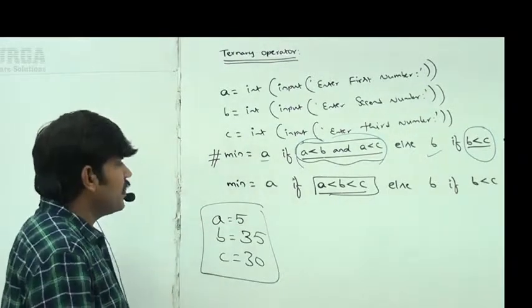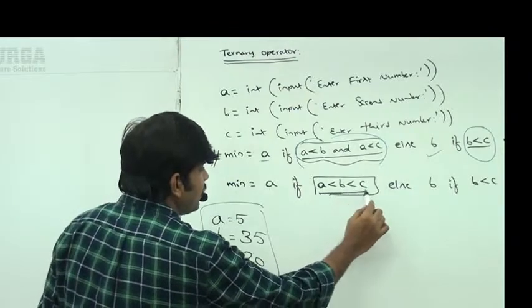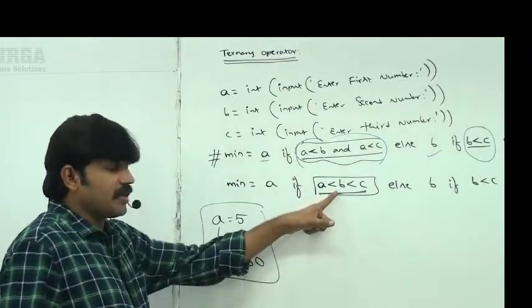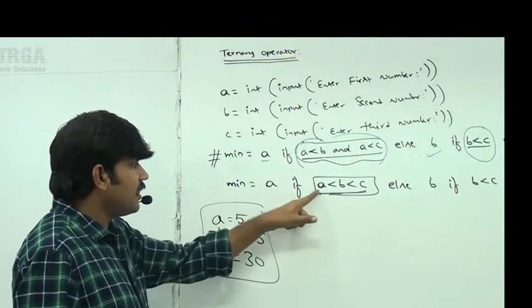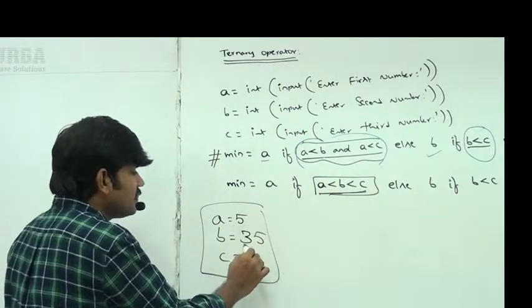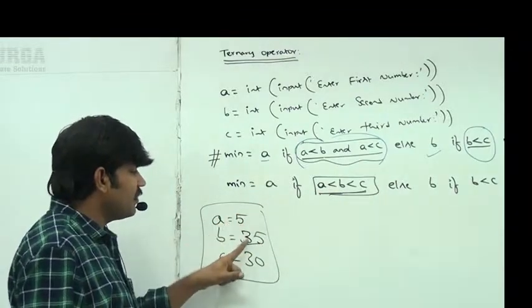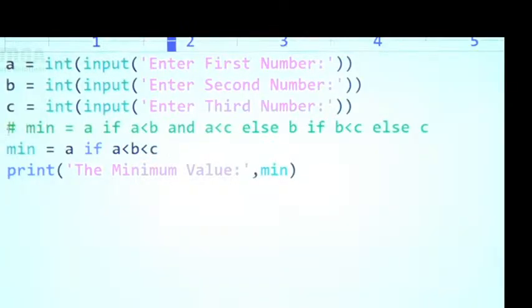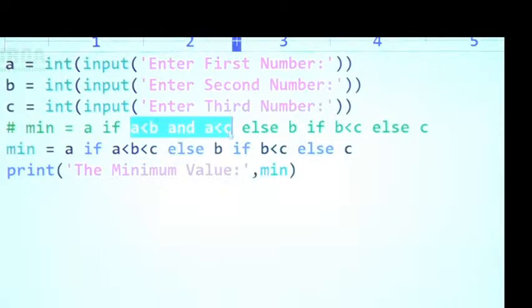But now have a look once. A less than B less than C. Is it satisfied or not? A less than B, 5 less than 35, then A, else B if B less than C, else C. Same thing only, sir. These two things I'm trying to combine into A less than B less than C, like this. Now have a look once, sir.